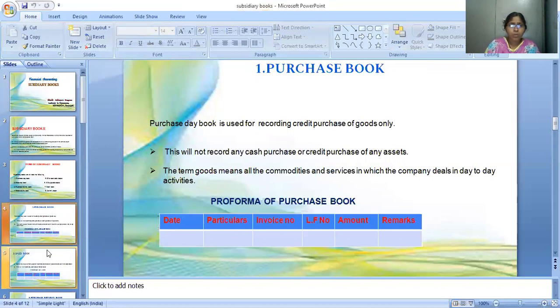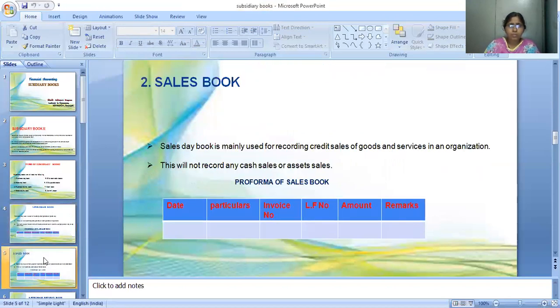This is the pro forma for the purchase book. Next we will see the second book, that is the sales book. What do you mean by this? All the credit sales we write in the sales book. The sales book is mainly used for recording all the credit sales of goods and services in the organization.